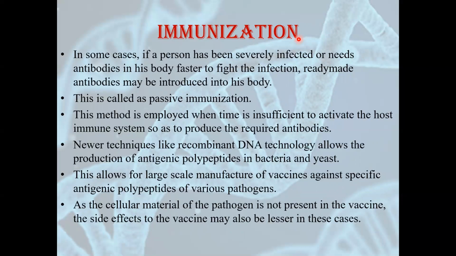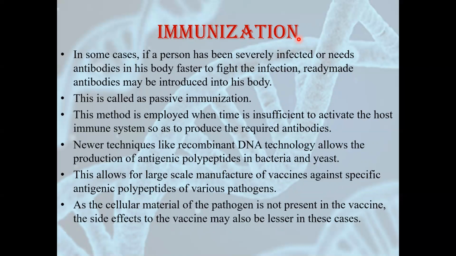New techniques are involved in this, like recombinant DNA technology. They allow the production of antigenic polypeptides in bacteria and yeast. If antigenic polypeptides are formed here, this will allow for large-scale manufacture of vaccines against specific antigenic polypeptides of various pathogens. This method is still going on, and many scientists are trying to develop it.